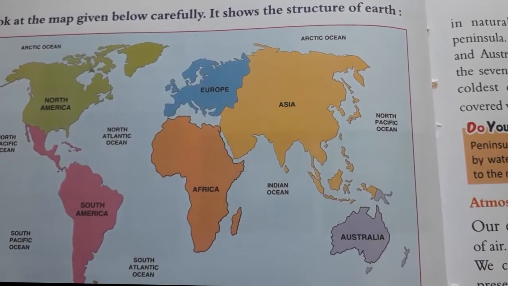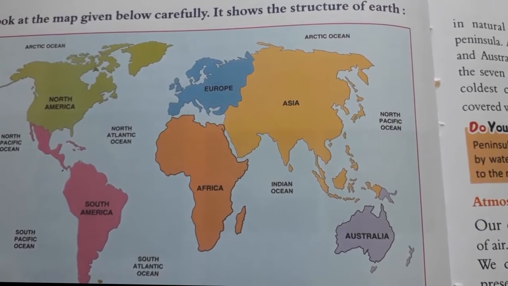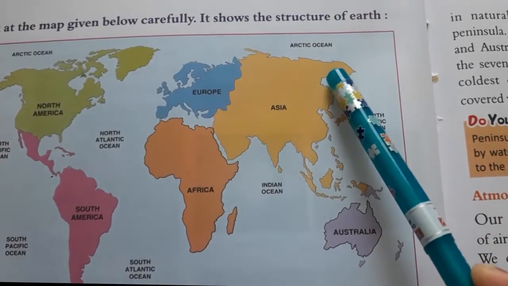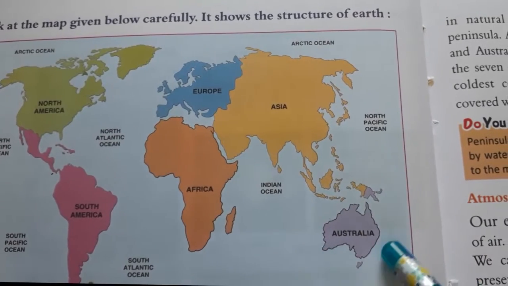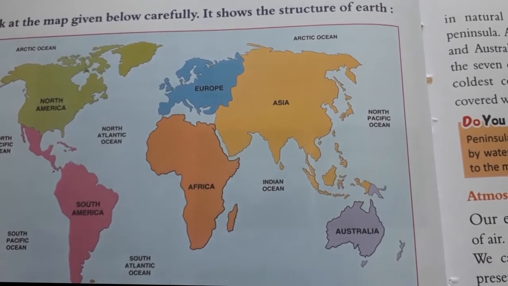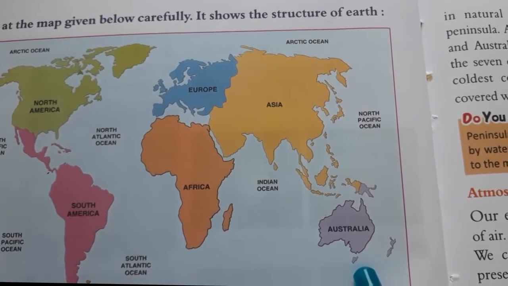Asia is the largest continent and Australia is the smallest continent. Antarctica is the coldest continent.